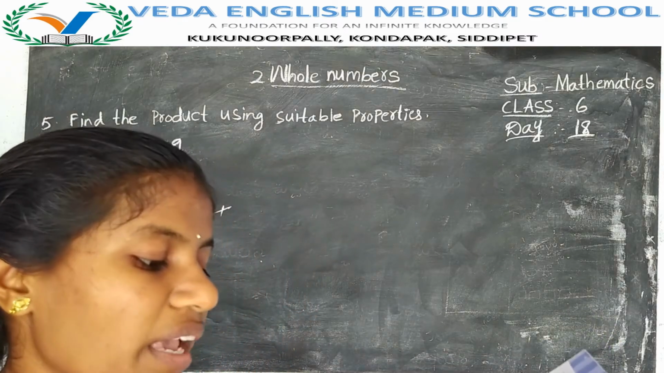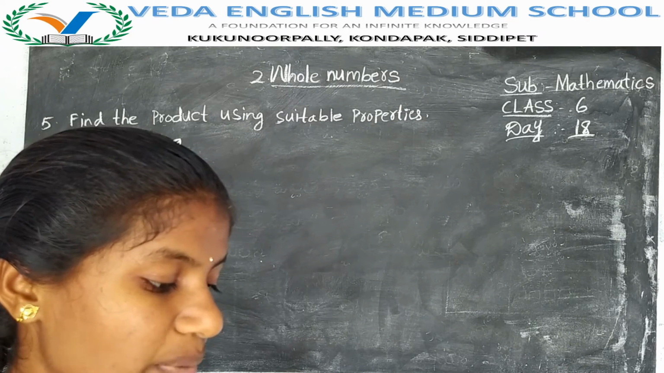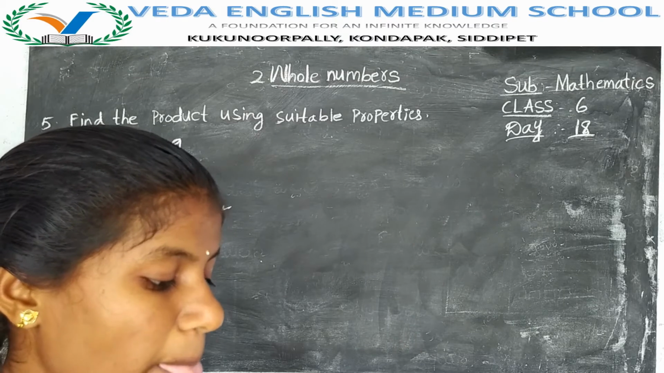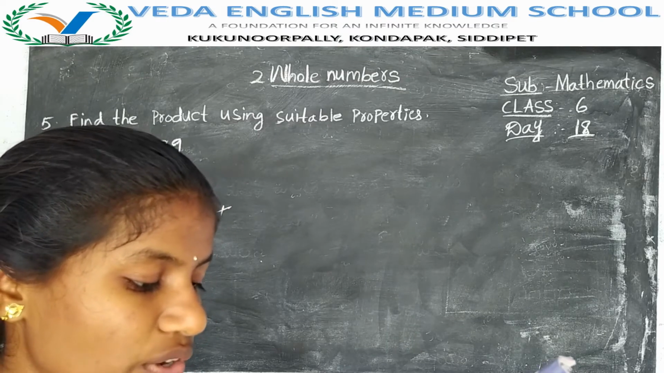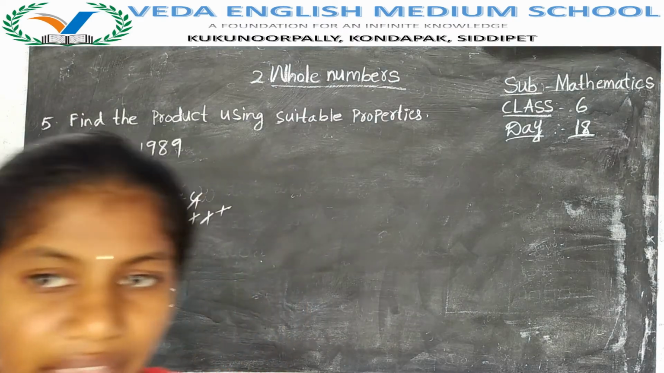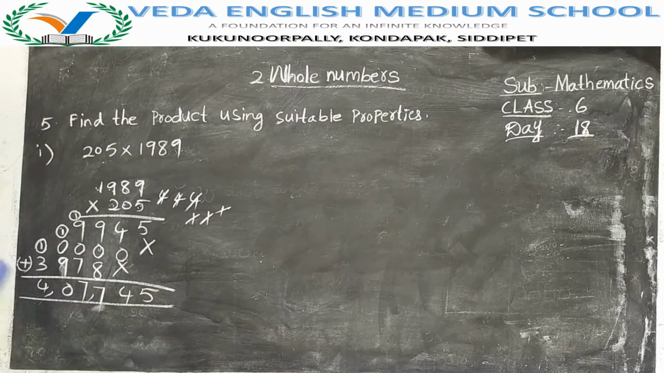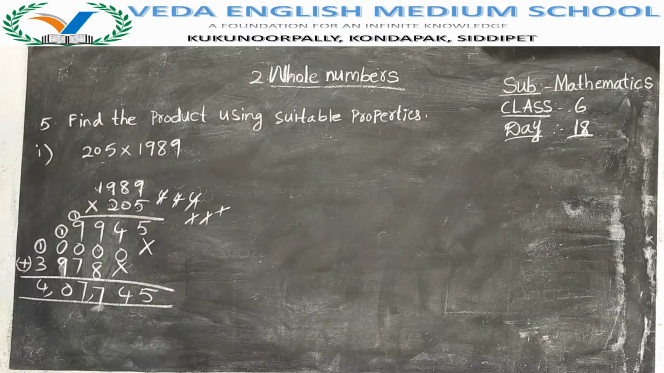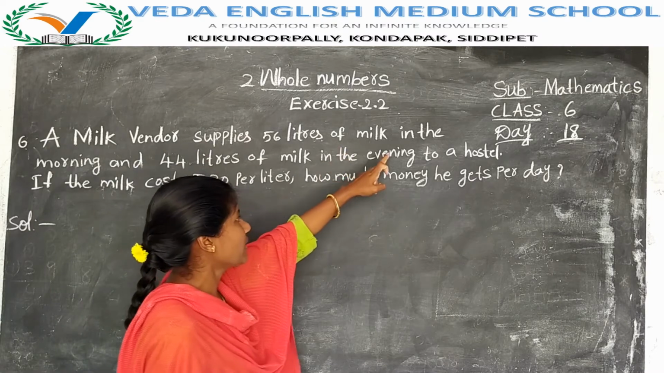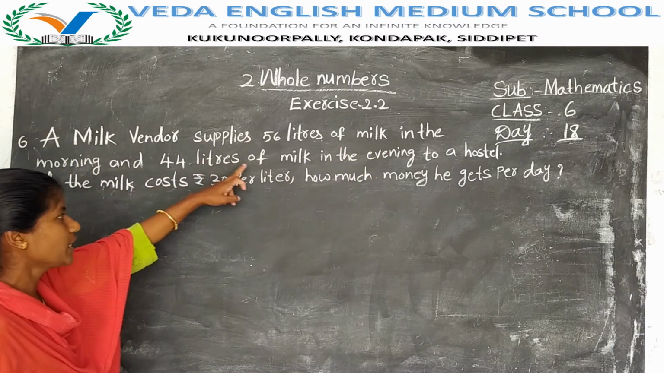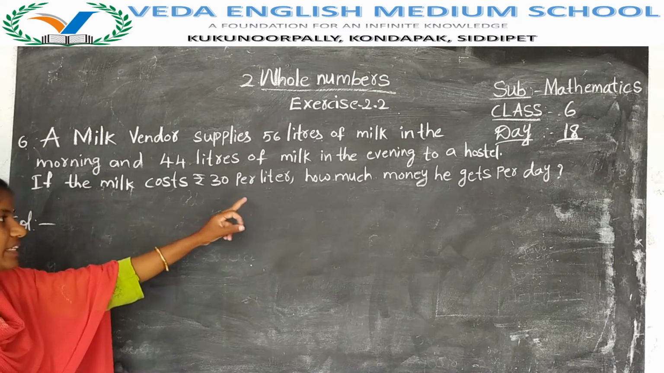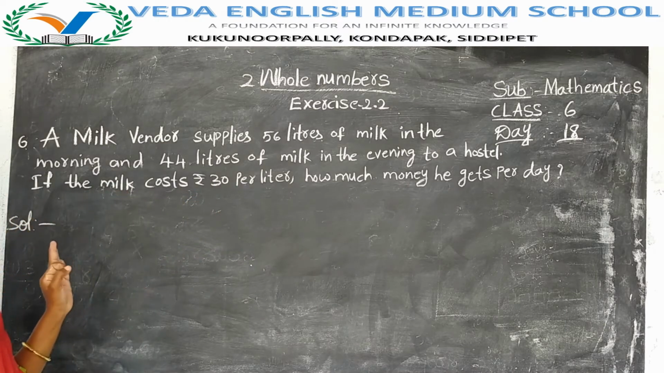Next, sixth question. A milk vendor supplies 56 liters of milk in the morning and 44 liters of milk in the evening to a hostel. If the milk costs rupees 30 per liter, how much money does he get per day? Have you understood the question? A milk vendor means palamme vadu.